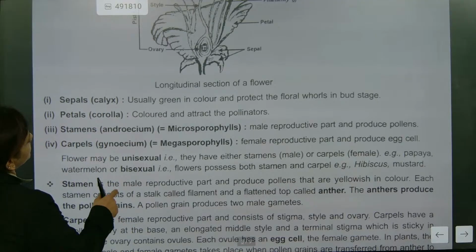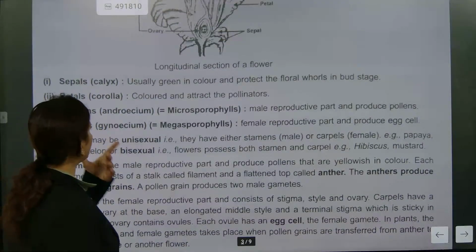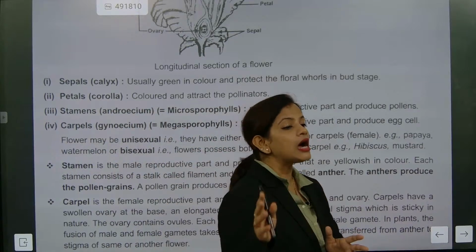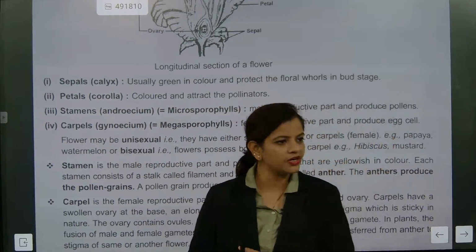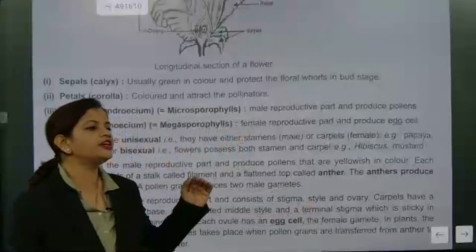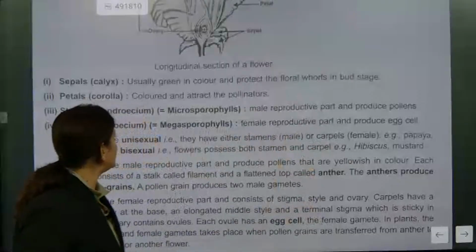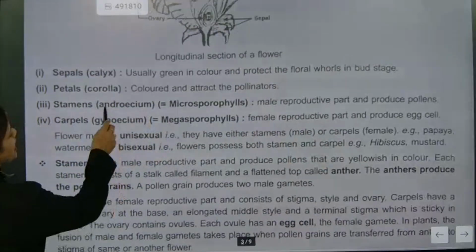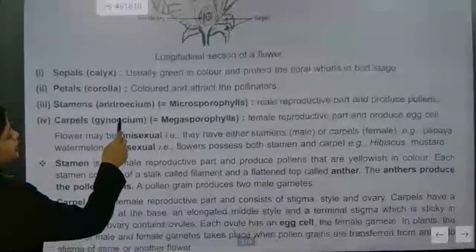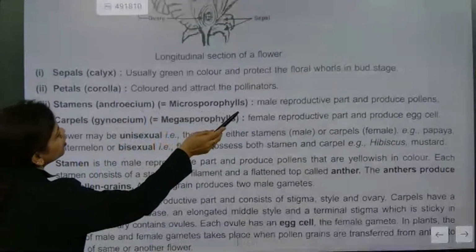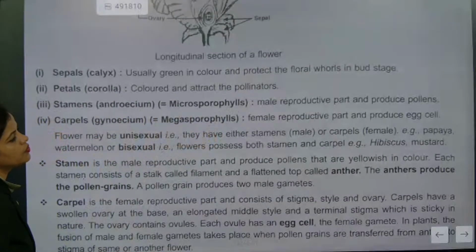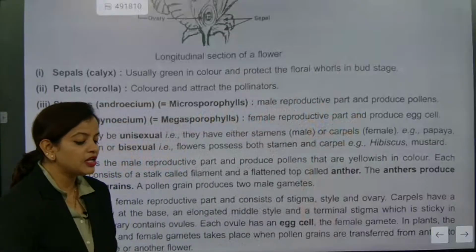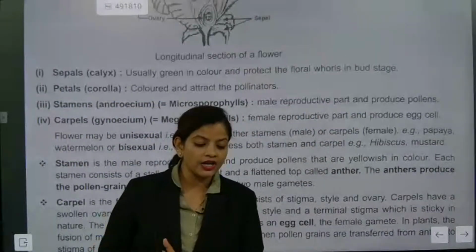Now stamen and carpel. Stamen is the male reproductive part and carpel is the female reproductive part. Androecium, what is it called? Androecium. Note it down, the spelling must not be wrong. So here we are going to talk about androecium. Androecium means microsporophyll. Understood? That is the male reproductive part for pollination. It is specifically designed for pollination.